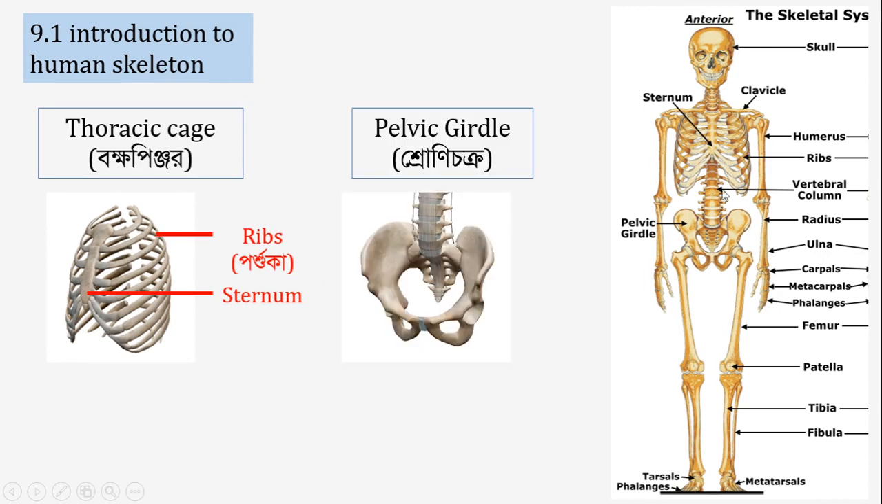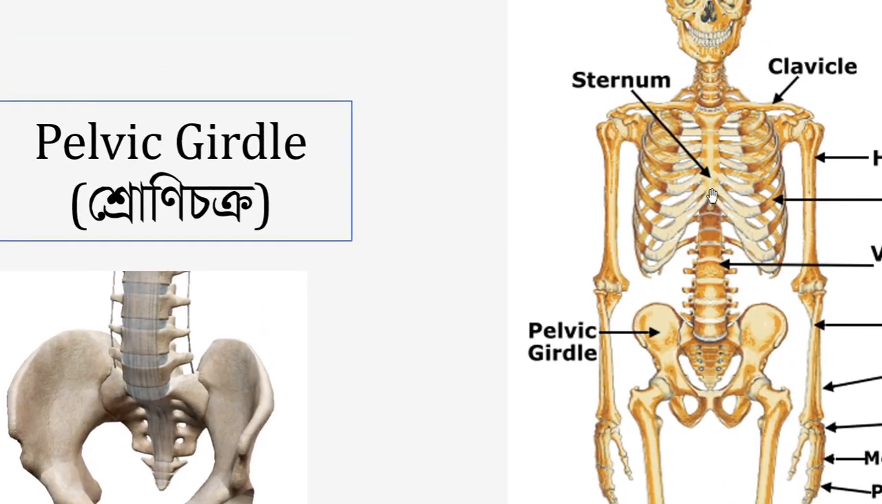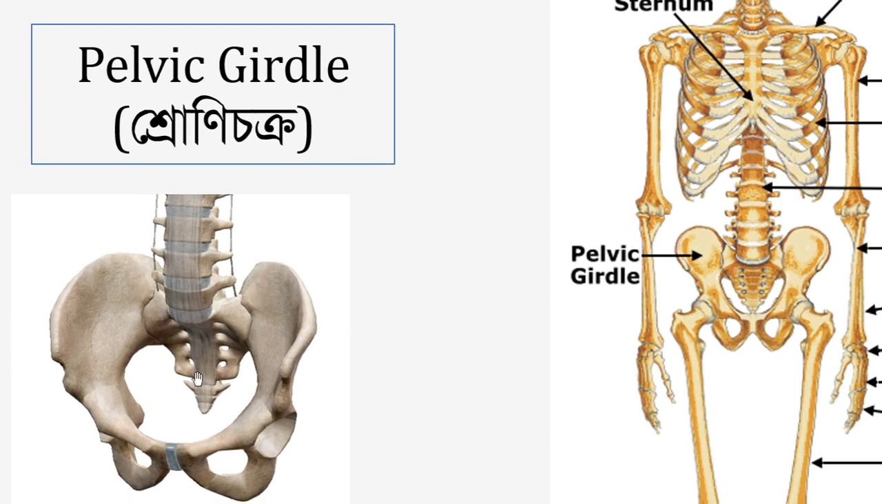And when we go down further, we cross the 33 vertebrae present in the vertebral column, and this vertebral column ends at the pelvic girdle.